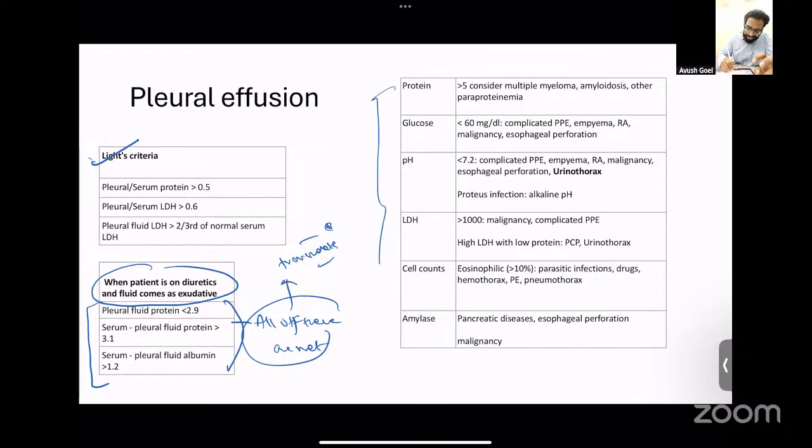Then again, these are certain clinical pointers seen on the pleural fluid tests that can suggest a particular diagnosis. Just keep this table and go through it once. For example, if the pH is low, you can have complicated effusions, empyema, or an urinothorax. Amylase can be increased in cases of pancreatic diseases, esophageal perforation, and malignancies.